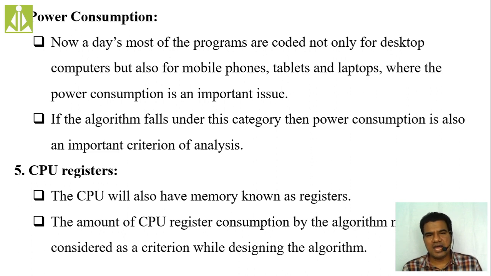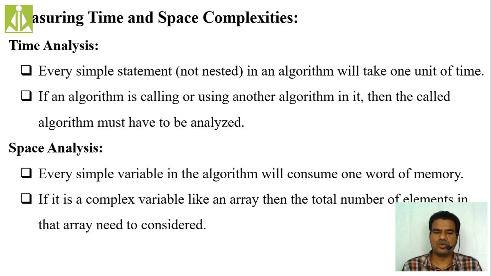But in our algorithm analysis, we do only the first two. At some point, we do only the time analysis, and we will not even look at space analysis. So the two important aspects which we are going to measure for the performance of an algorithm are your time complexity and the space complexity. Only those two we are going to measure: measuring time and space complexities.